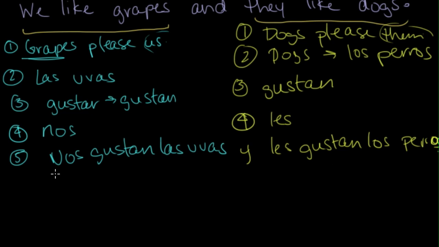Okay. Nos gustan las uvas y les gustan los perros, which literally translates as grapes please us and dogs please them, but meaning-wise translates as we like grapes and they like dogs. So there you go.